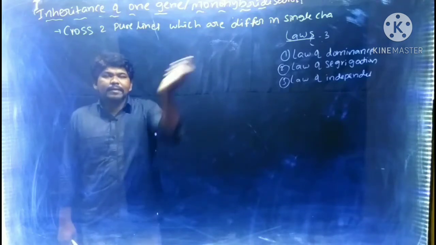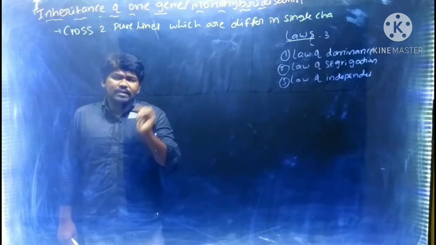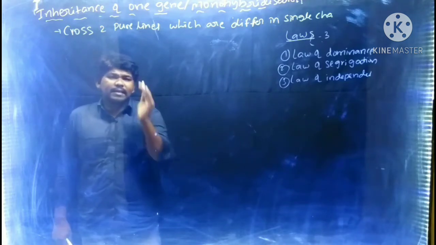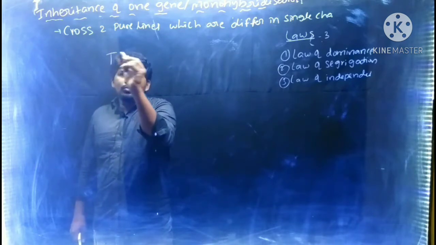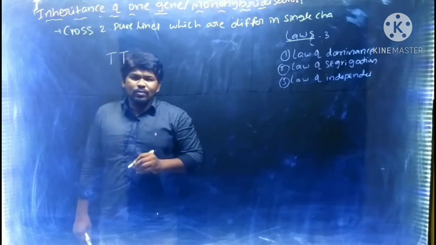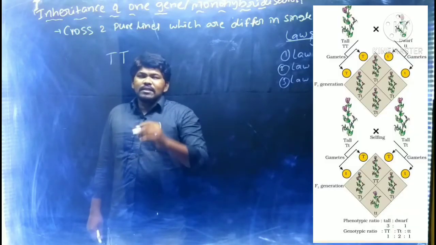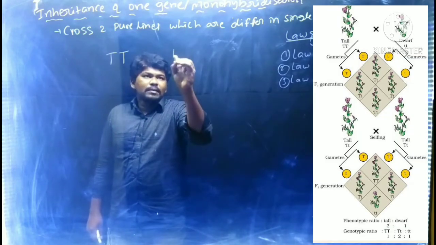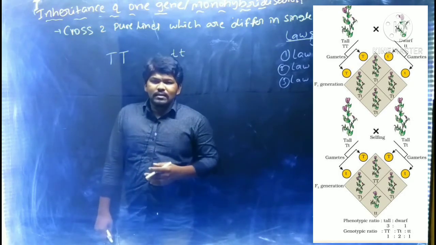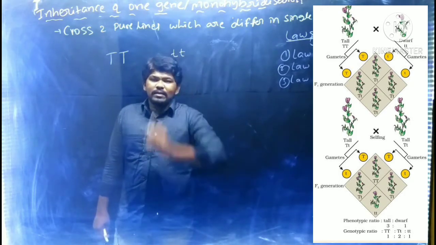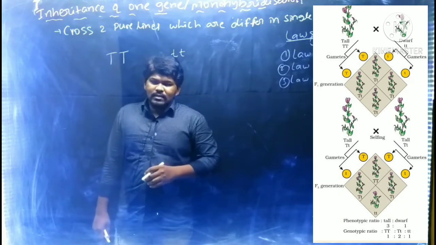Example: Mendel crossed two pure lines which differ in a single character. The character is height of plant. He selected two homozygous pure lines. One is homozygous dominant, capital T, which leads to formation of tall plant. Next, homozygous recessive, small t, two recessive alleles, which is the dwarf plant.